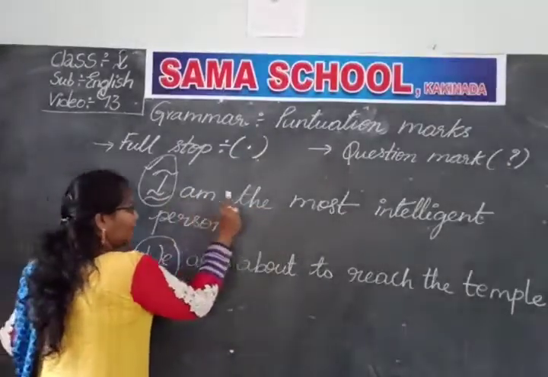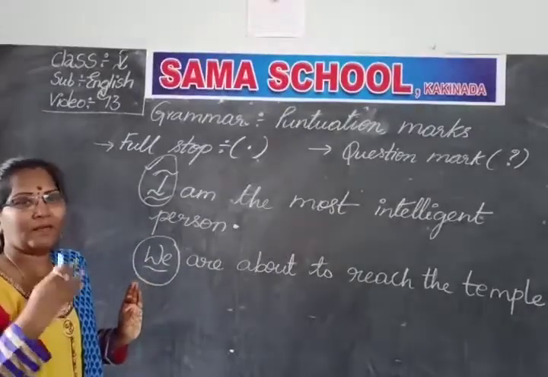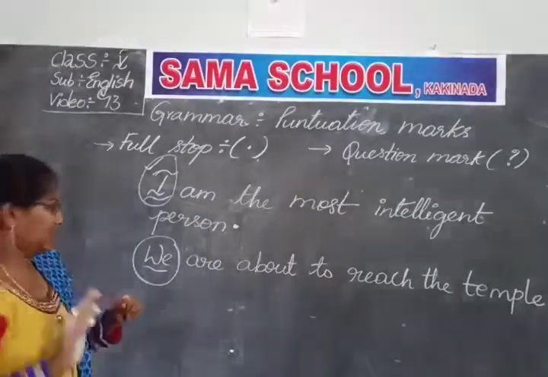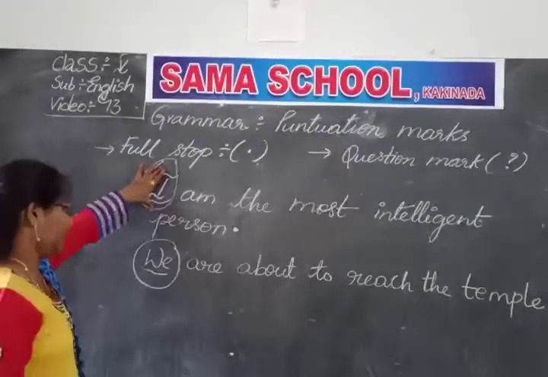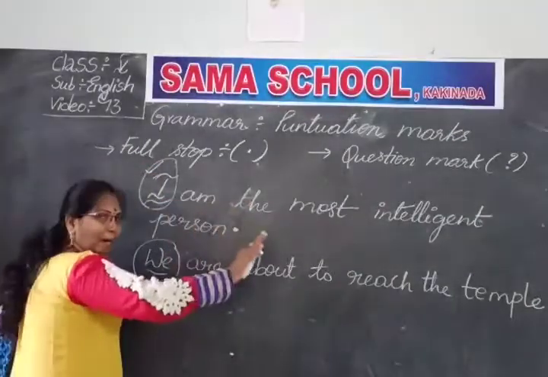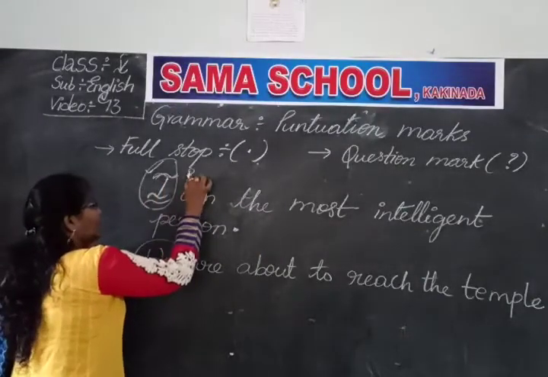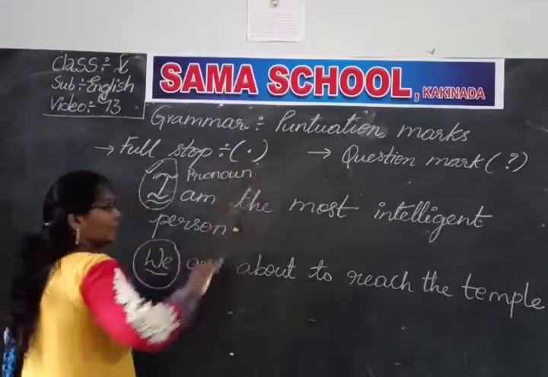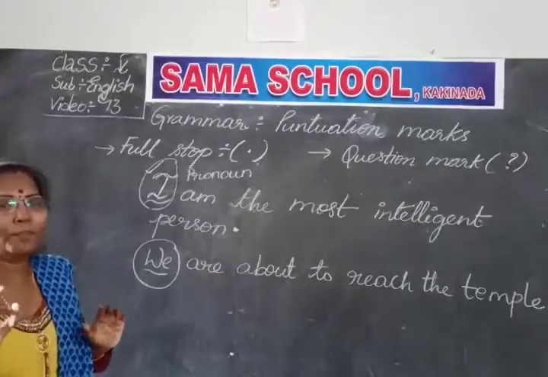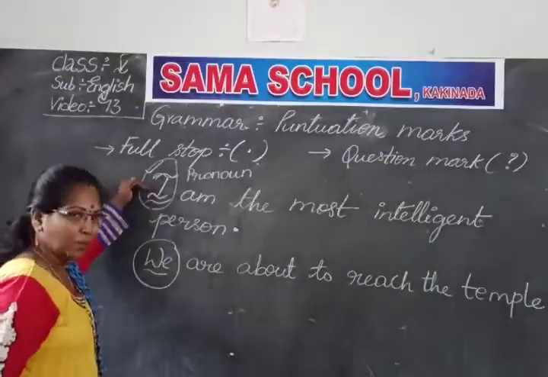So, I am the most intelligent person. I have given the information about myself that I am the intelligent person. So, I started the sentence with I and ended by giving the information about me. So, here I stands for pronoun. Pronoun you have learned already. Pronoun means a word used in place of a noun. Instead of a noun, we use this word.